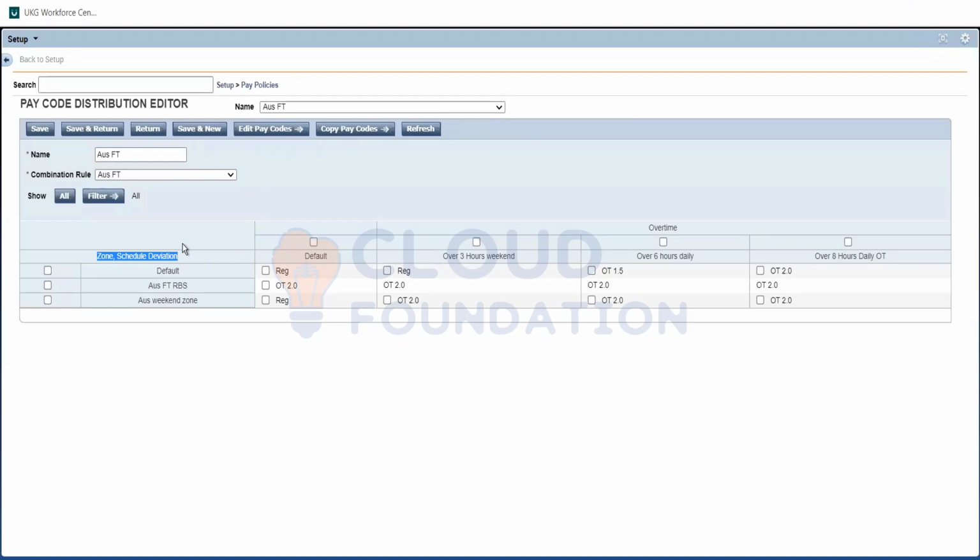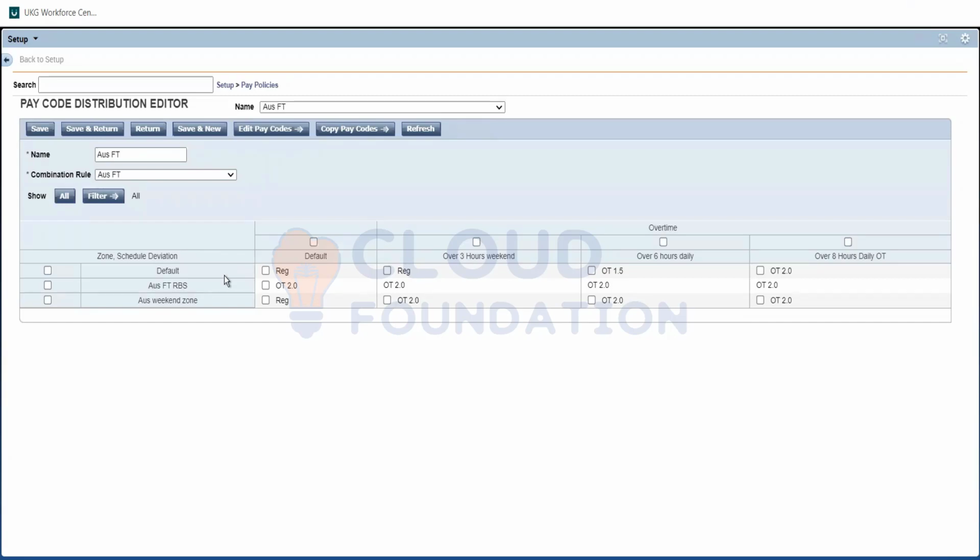From the name itself, we can understand schedule deviation. If he deviates from the schedule, how we need to pay him. The hours which are before the schedule or after the schedule. Also this can be used if an employee comes to an unscheduled shift, how it should be paid.